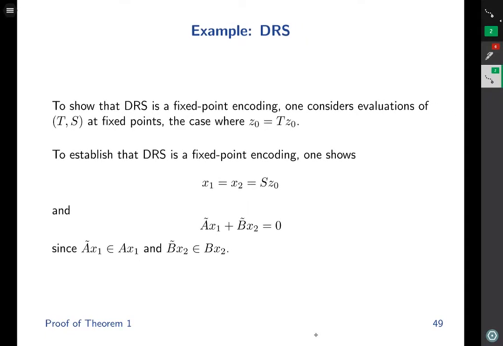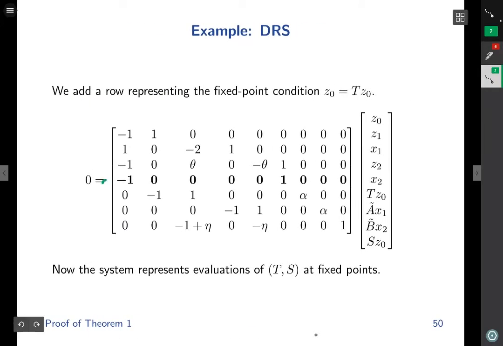To establish that DRS is a fixed point encoding, one shows that x1 is equal to x2, and that is equal to the output of the solution mapping S, and furthermore, the outputs of the operators A tilde x1 and B tilde x2 sum to 0. We add an additional row representing the fixed point condition z0 equals t z0. Now the system represents evaluations of t comma s at fixed points.